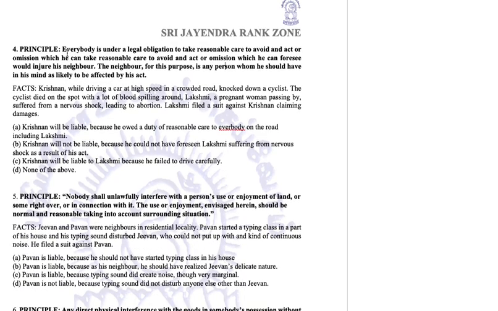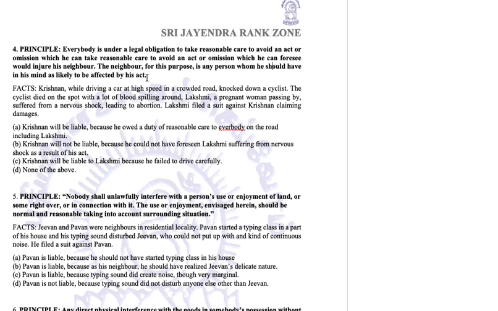Next is the principle. Everybody is under a legal obligation to take reasonable care to avoid an act or omission which he can foresee would injure his neighbor. The neighbor for this purpose is any person whom he should have in his mind as likely to be affected by this act.